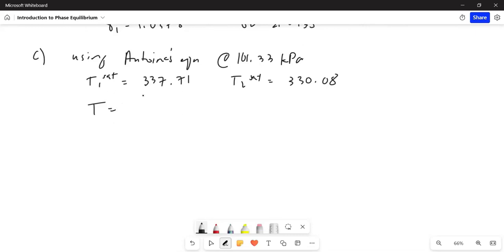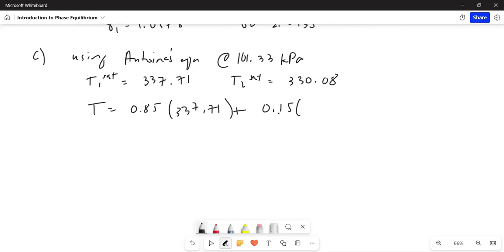The given x value in letter C is 0.85; x sub 1 is 0.85 in the problem. So with that, we can use a mole fraction weighted average of these saturation temperatures. So let's multiply 0.85, that's x sub 1, times 337.71 plus 0.15, that's x sub 2, times 330.08.